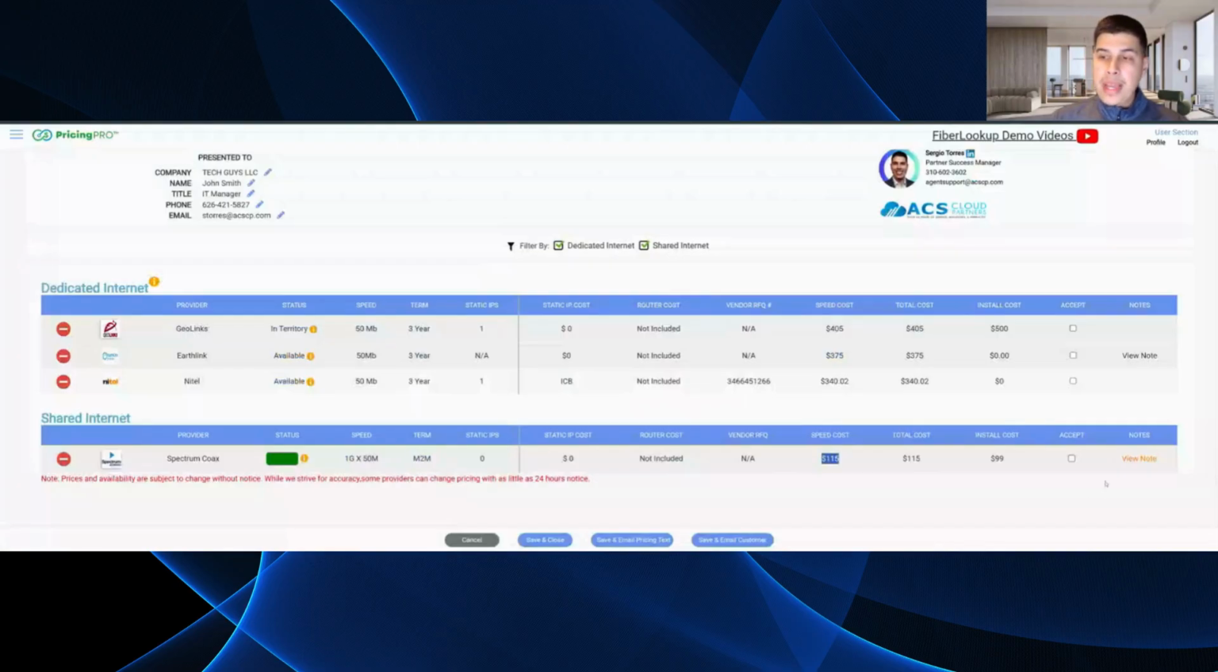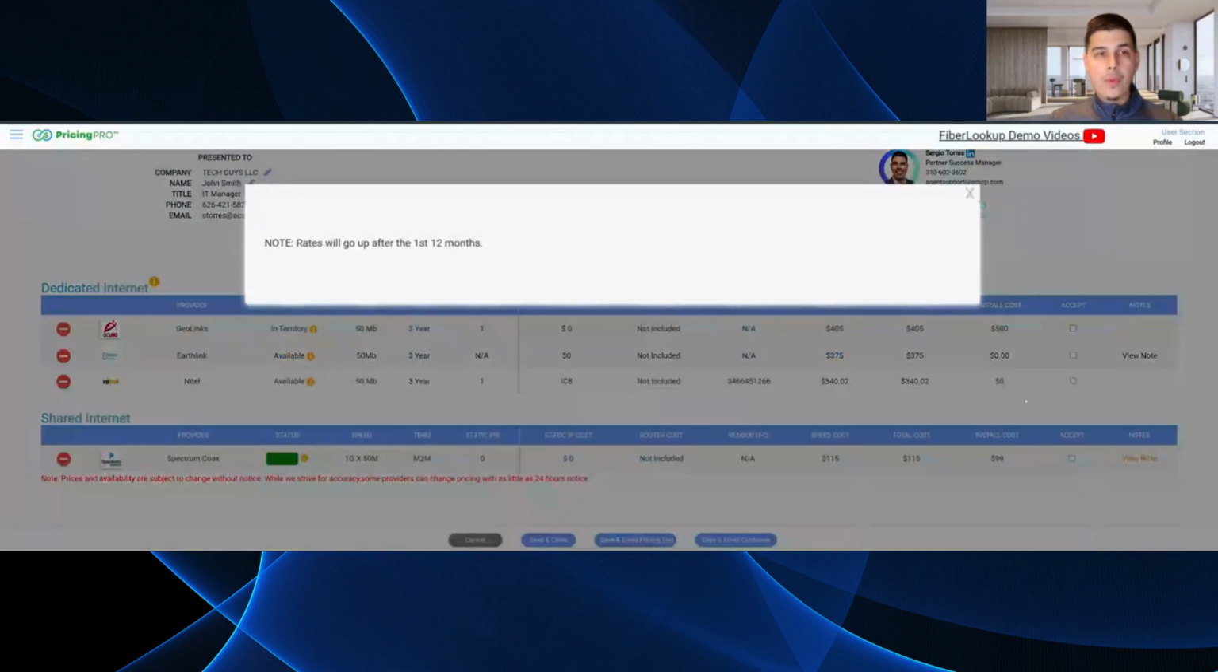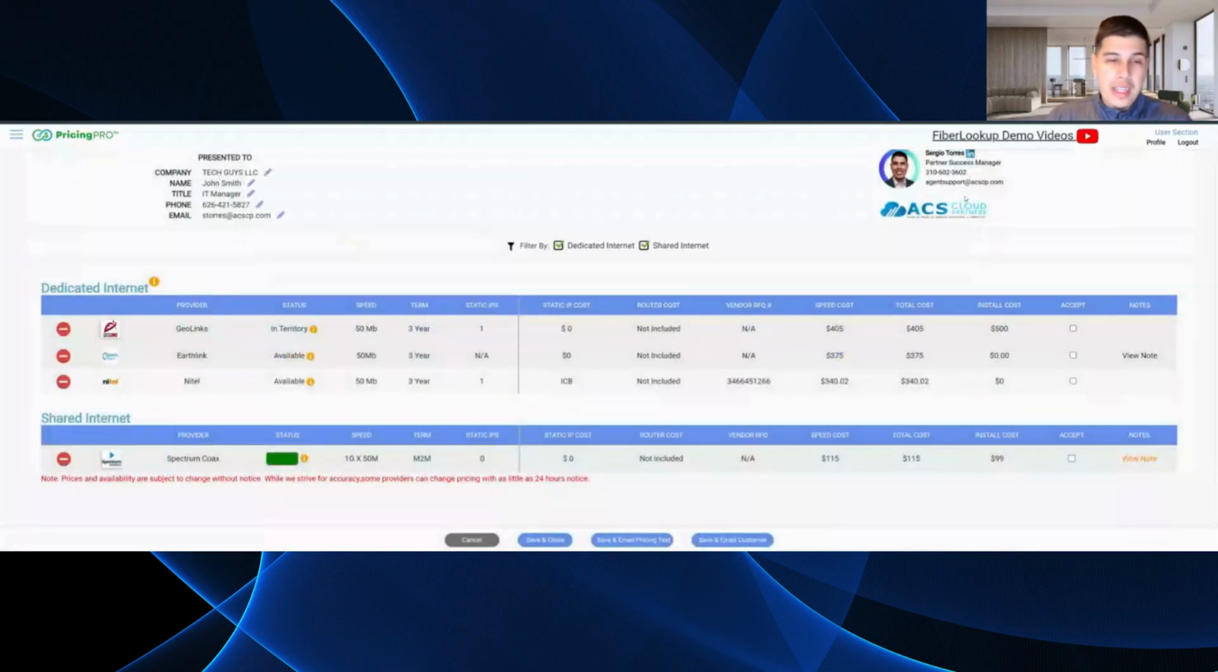115. Pay attention to anytime you see this status that says view note, right? This is always going to provide some pertinent or important information that your customers should know about. So for Spectrum Coax, rates will go up after the first 12 months. Very typical. They've been doing this for years. So basically it says after the 13th month, there's going to be a slight increase in that monthly recurring charge. But again, we want to set that expectation correctly with the customer.